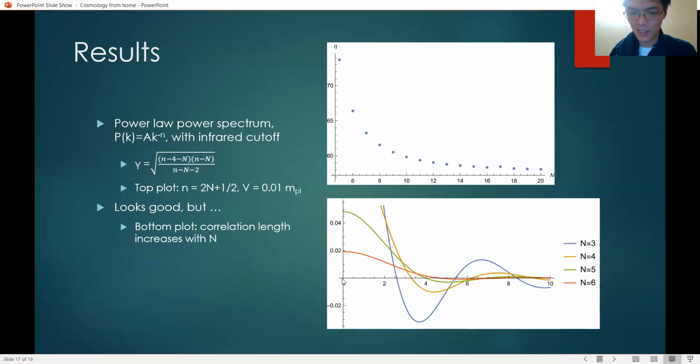It's immediately clear that as n increases, the correlation length also increases. Therefore, even though eta is decreasing with n, it is decreasing with n because our correlation length is increasing, and this is not what we want. And the power law power spectrum does not work as well.